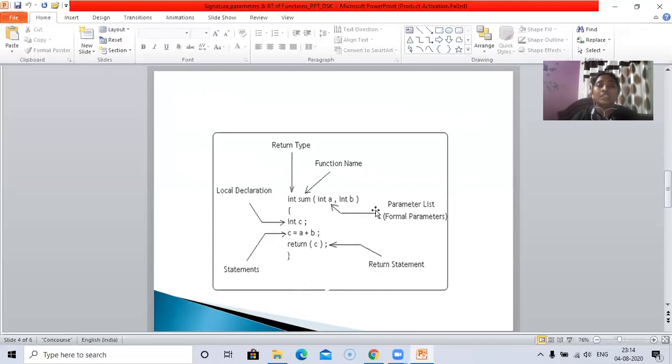Here int c is considered the local declaration, and the manipulation or printf statements altogether are considered statements, and then there is the return statement. So a function definition together contains six elements: the first is the return type, the second is the function name, the third is the parameters, called formal parameters, the fourth is the local declaration, the fifth is the C statements, and the sixth is the return statement.